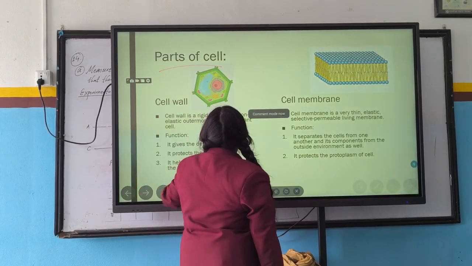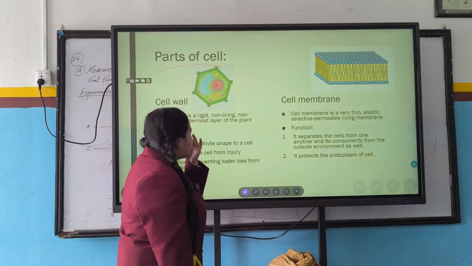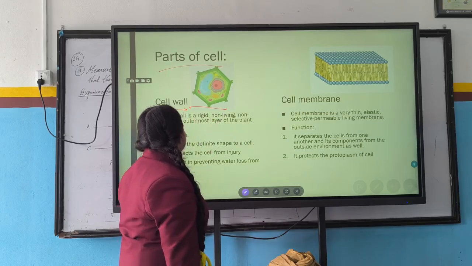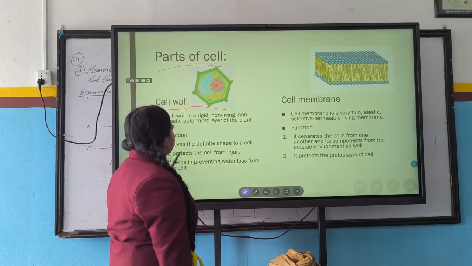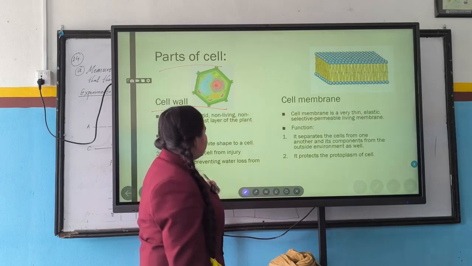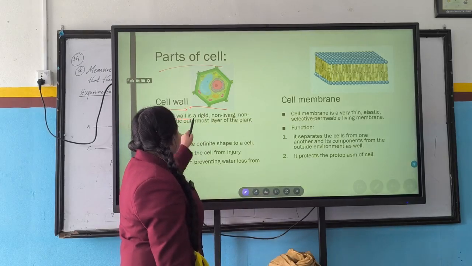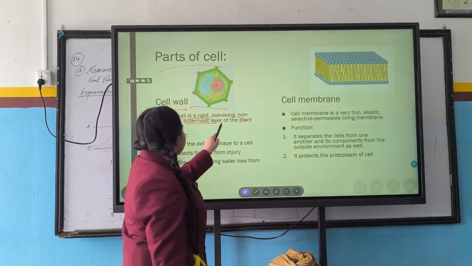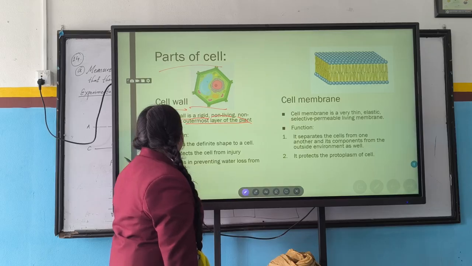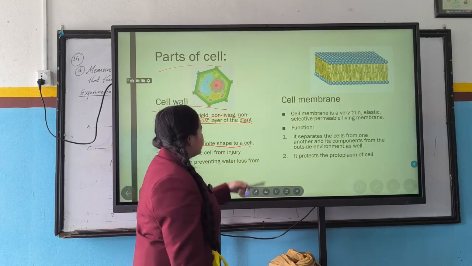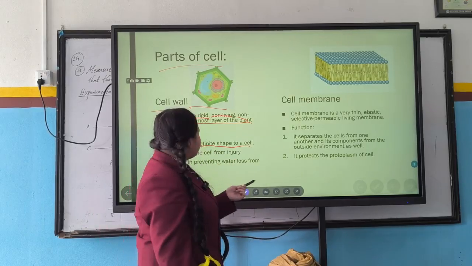Now parts of the cell. At first we have the cell wall, and you can see the structure of it. The cell wall is present in only plant cells, not in animal cells. It is the rigid, non-living, non-elastic outermost layer of only the plant cell, and its function is to give a defined shape to the cell.